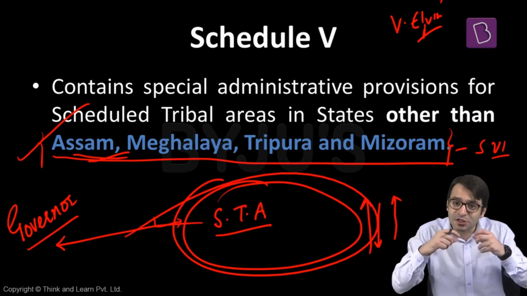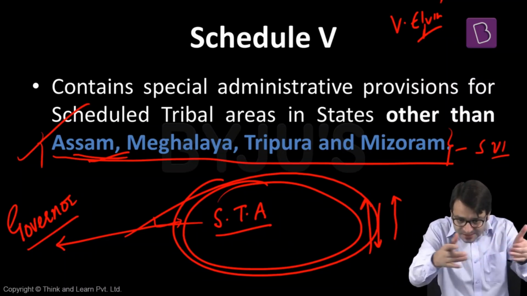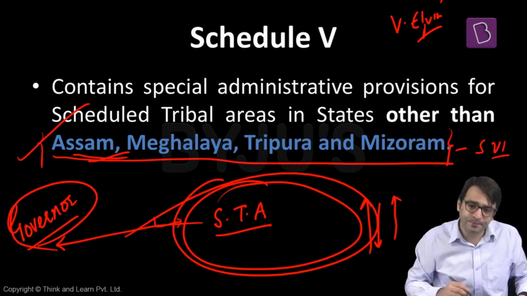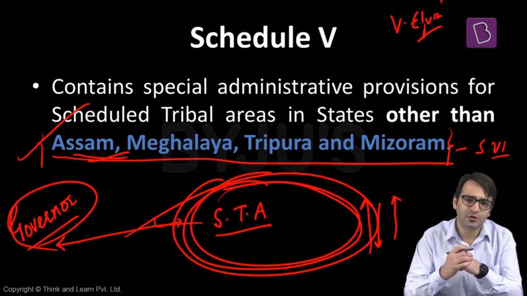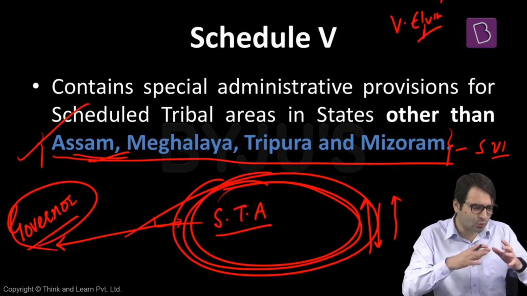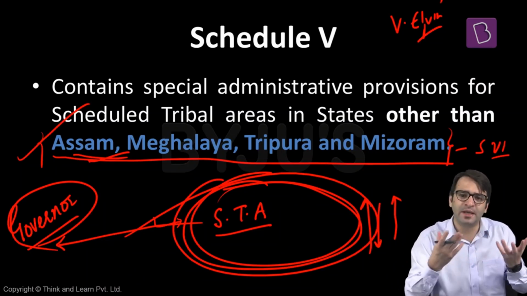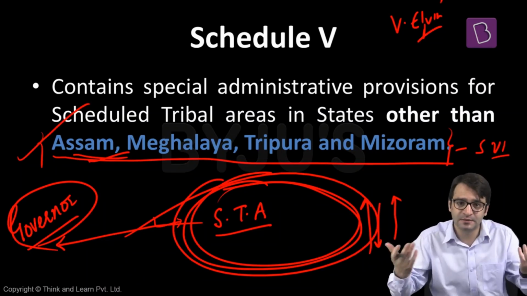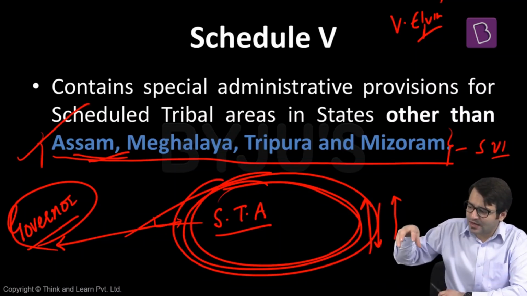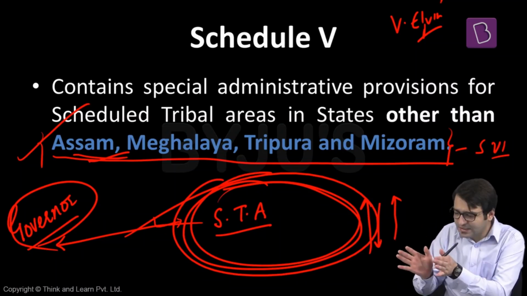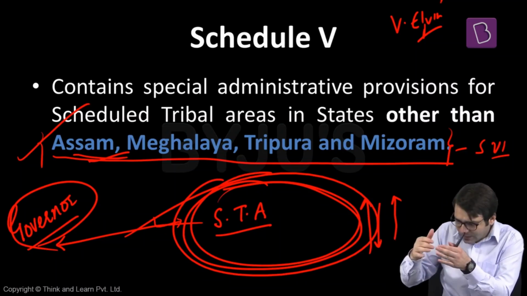But then the president and the governor have a special responsibility to ensure the development of these tribals in this scheduled tribal area. How? The president seeks a report from the governor about how the administration is carried out in this scheduled tribal area. So every year, a report is presented to the president by the governor about the steps that have been taken for the administration of these scheduled tribal areas. Or this report can be asked for by the president after 15 days, every month for that matter. That means what is a scheduled tribal area? Tribals in significant number are present in this area. This is an area in, let's say, Odisha. What did the president do? Established a scheduled tribal area.